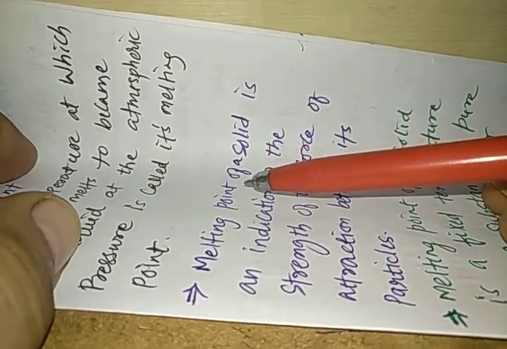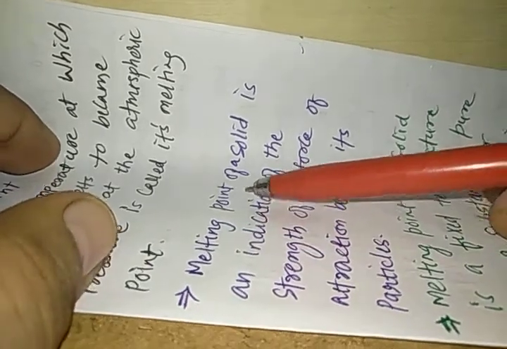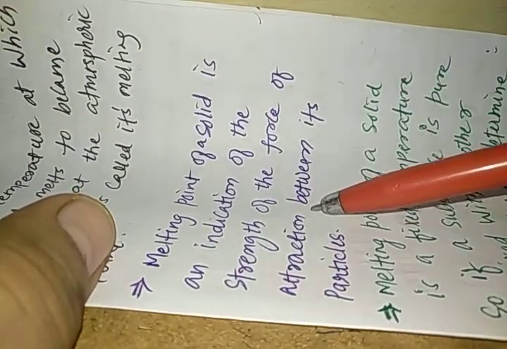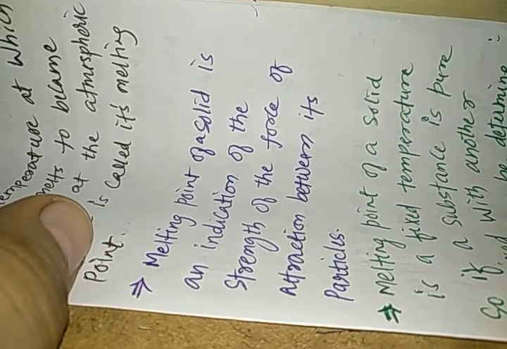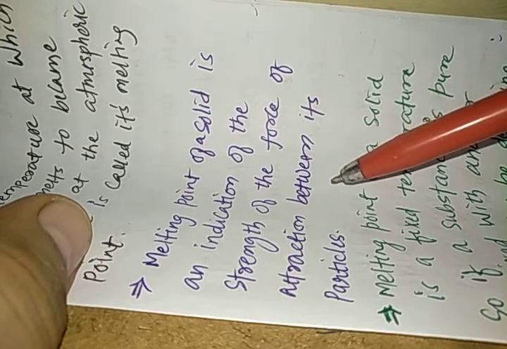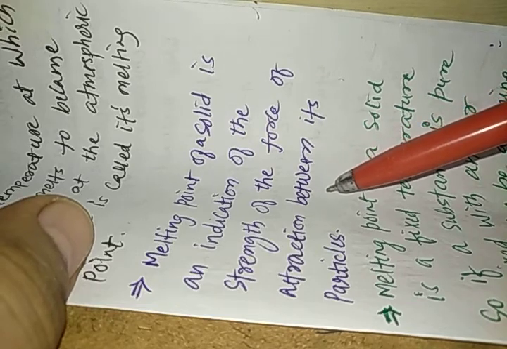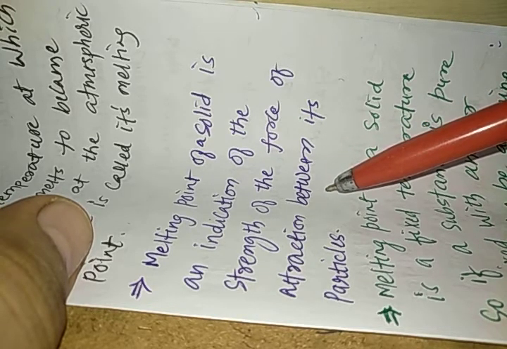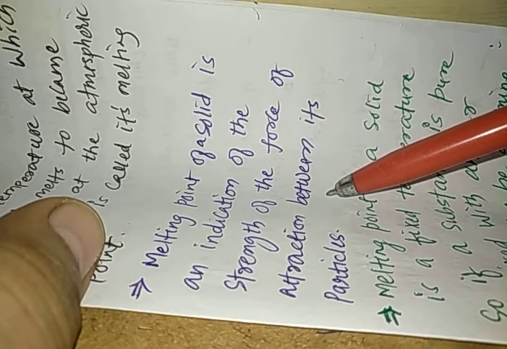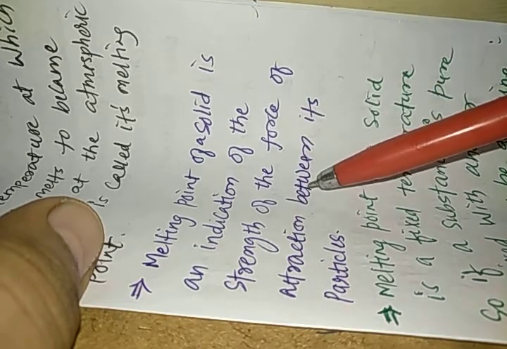Now, there are some special characteristics that we should know about the melting point. The first one is that the melting point of a solid is an indication of the strength of the force of attraction between its particles. If the melting point of a solid is higher, that means it melts at a higher temperature, then we can say that the particles of that solid have more attraction between them. But if a solid melts at a lower temperature, we can say that the force of attraction is less.